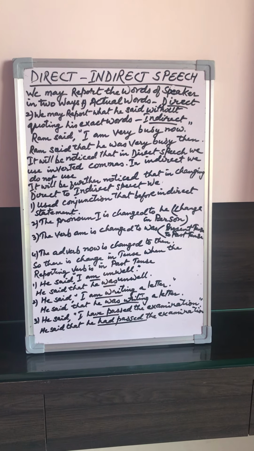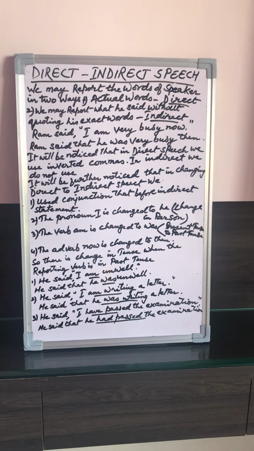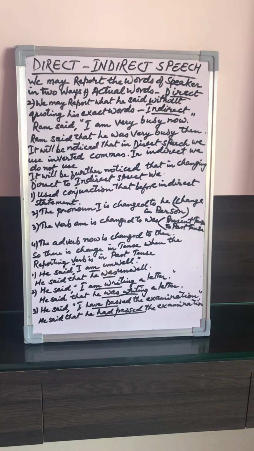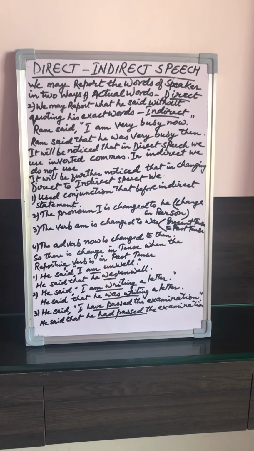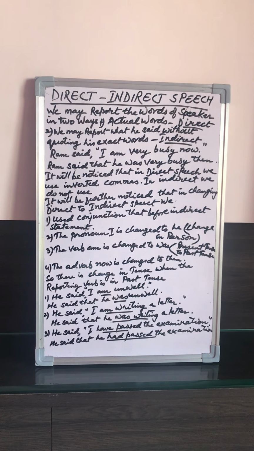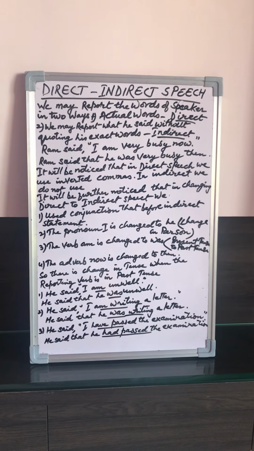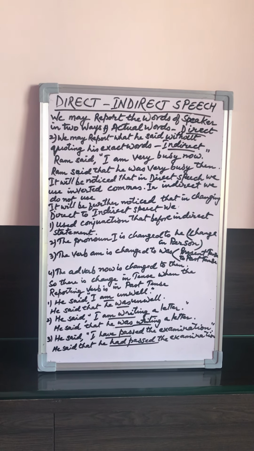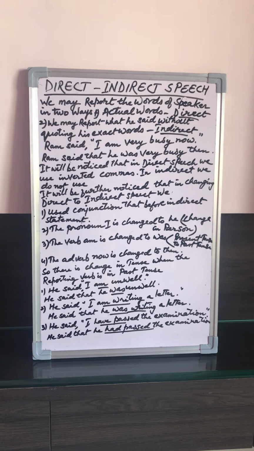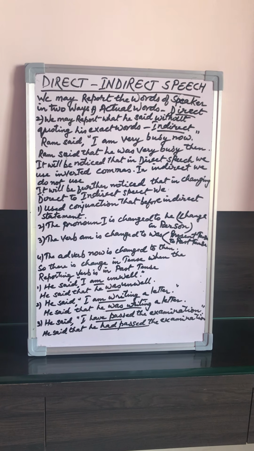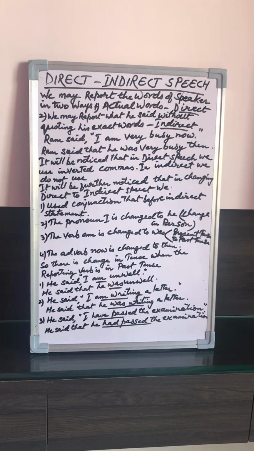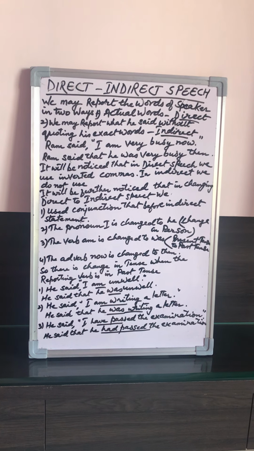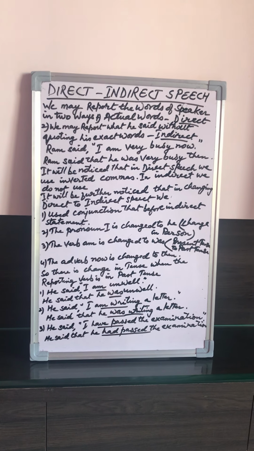There are two kinds of speech, direct and indirect speech. It is also known as reporting speech. We may report the words of a speaker in two ways. We may quote his actual words, which is known as direct speech, or we may report what he said without quoting his exact words. This is called indirect speech.